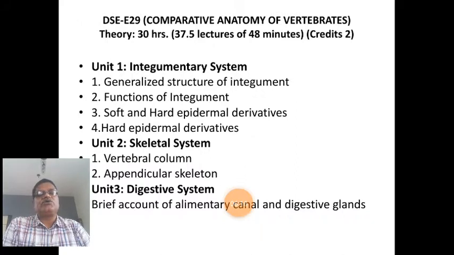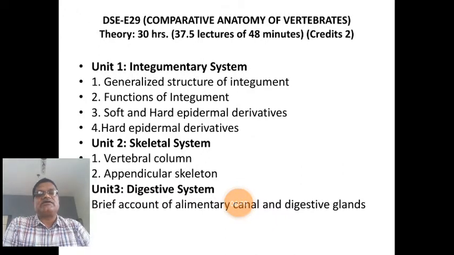Why are we going to study the comparative anatomy of the digestive system of vertebrates? Because the structure of the parts present in the alimentary canal, the presence or absence of those parts, depends upon the type of food on which the animal feeds.